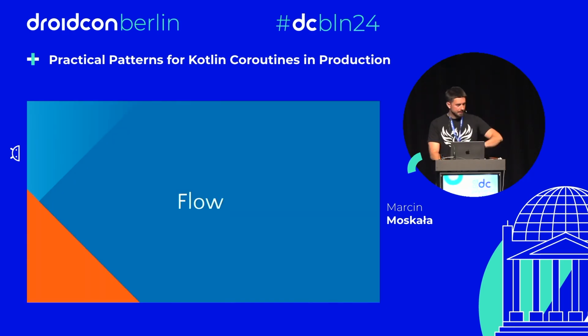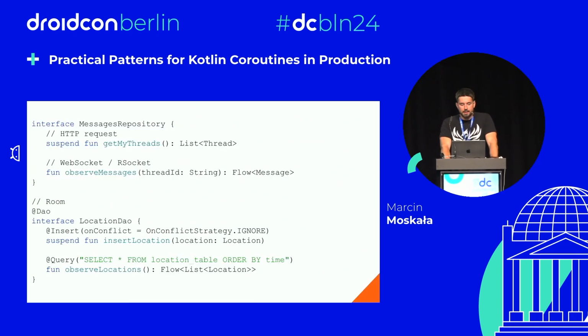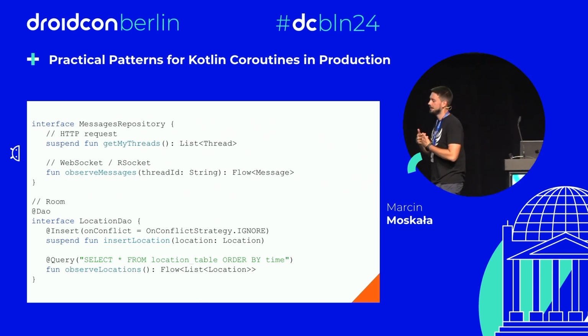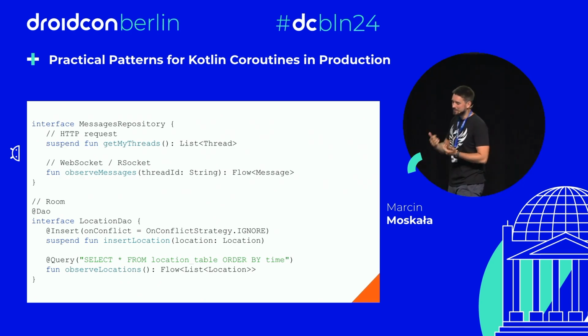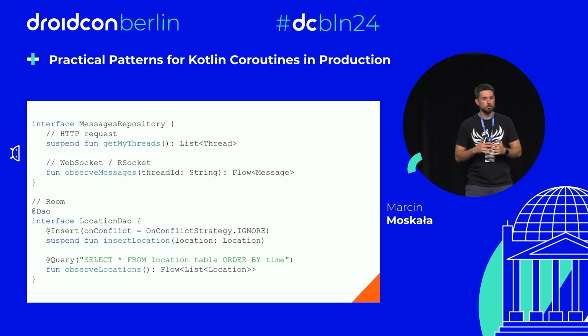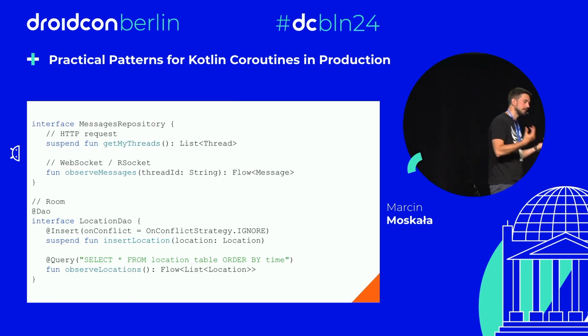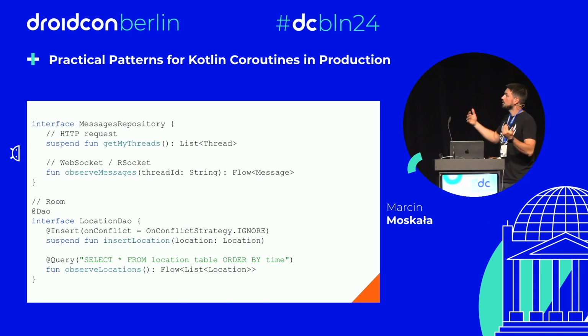Okay, and the last section, it went pretty fast. The last section I wanted to cover is a few patterns around flow, and I want to make clear what should be the most idiomatic way of using flow. Generally speaking, flow was introduced to represent more than one value. Yes, so a situation when you have a WebSocket or a socket, a situation when you create an observer on a database, like more than one value.